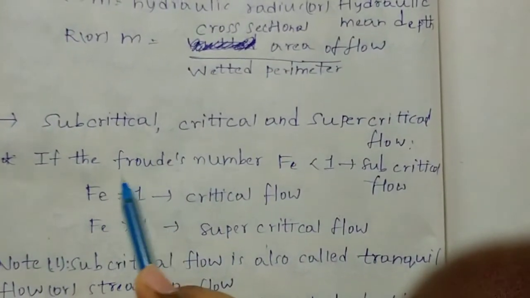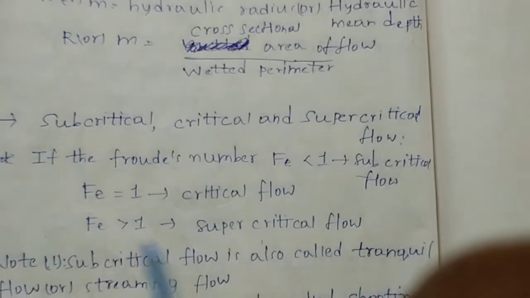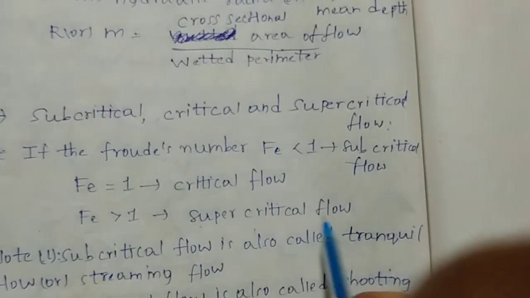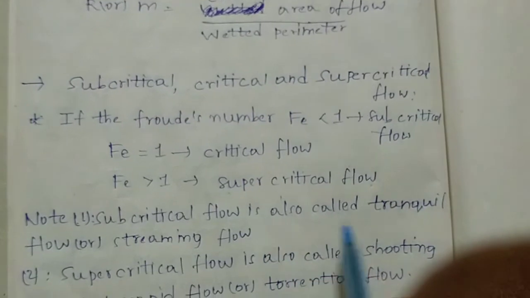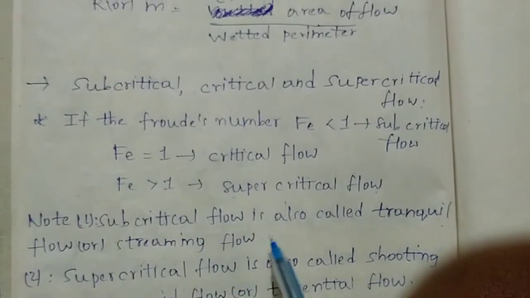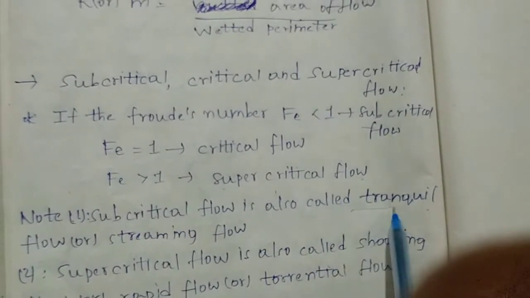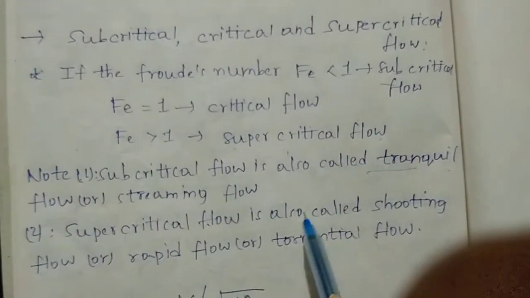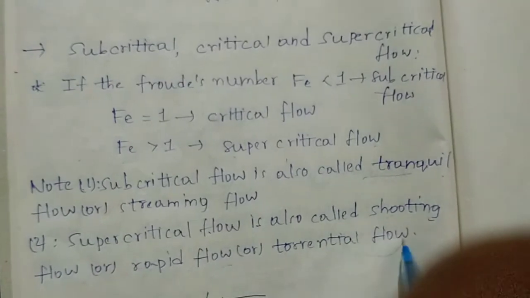If the Froude's number is equal to 1, then the type of flow is known as critical flow. If the Froude's number is greater than 1, then the type of flow is known as supercritical flow. Note: subcritical flow is also called tranquil flow or streaming flow. This is very important. Next one, supercritical flow is also called shooting flow or rapid flow or torrential flow.